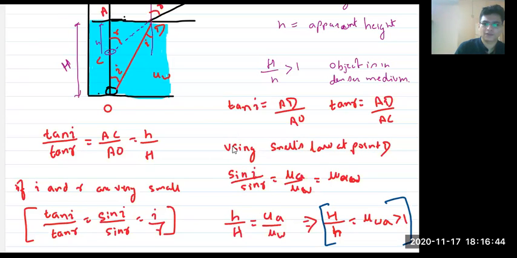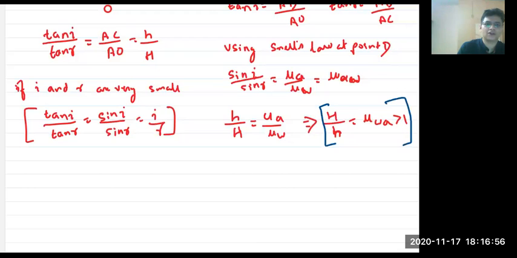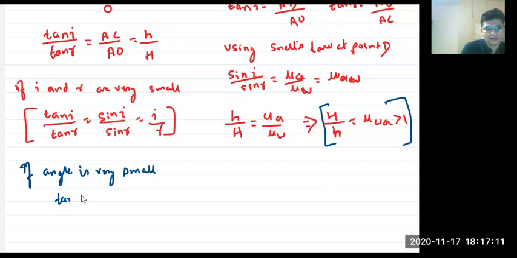Okay, Abhishek, I'll explain. See, from Snell's law, you have to remember that if the angle is very small, then tan theta is equal to theta, and sine theta also equal to theta.